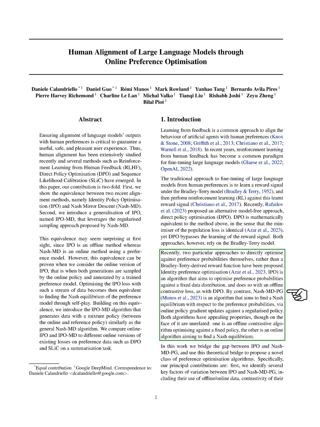The second approach, Nash MDPG, aims to find a Nash equilibrium with respect to preference probabilities through online policy gradient updates against a regularized policy. These two algorithms have different characteristics but are both effective in their own ways. Our work focuses on bridging the gap between IPO and Nash MDPG to create a new class of preference optimization algorithms. We identify key differences between the two approaches, such as their use of offline-online data and the nature of their equilibria, and combine their strengths to propose online IPO, an online version of IPO.